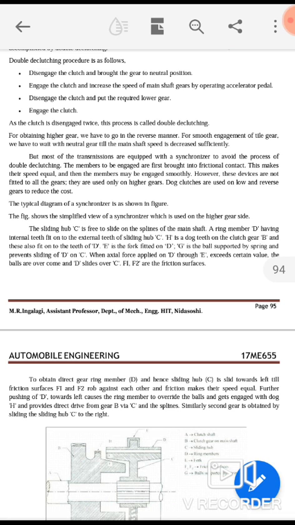The members to be engaged are first brought into frictional contact. This makes their speeds equal, and the members may be engaged smoothly. However, these devices are not fitted to all the gears. They are used only in the higher gears. Dog clutches are used on low and reverse gear to reduce the cost.